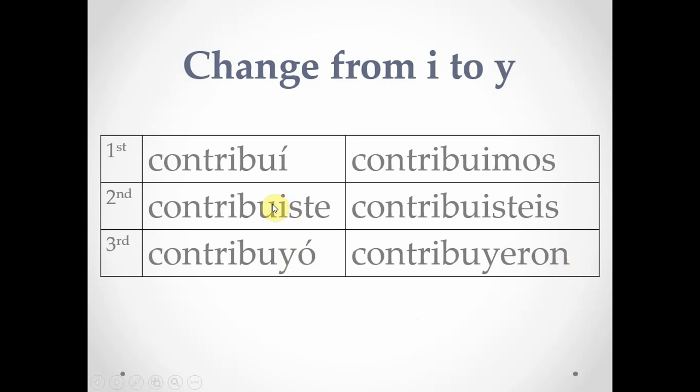We don't need tildes because U and I are the two weak vowels, so they each get their own syllable anyway if they're next to one another and a diphthong is not formed. So the sound we get is contribuiste, contribuimos, contribuisteis, but without a tilde needed. So again, that's all verbs that end in UIR in their stem.